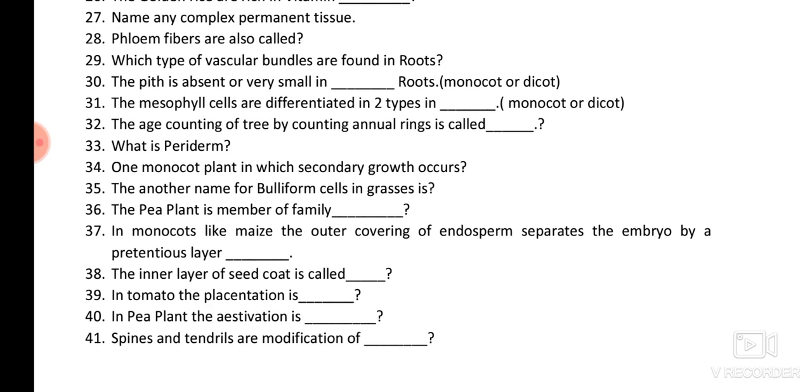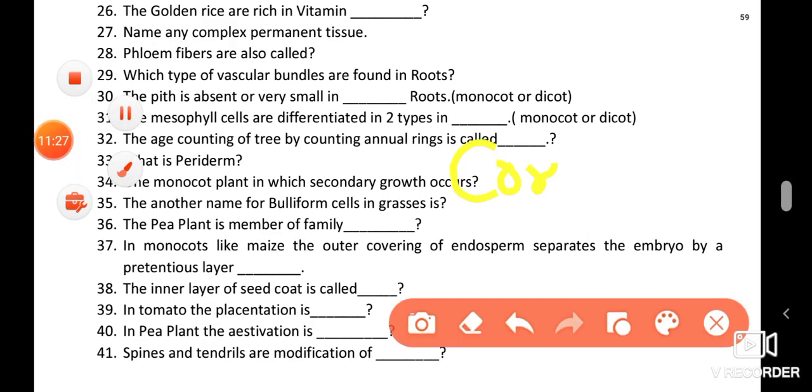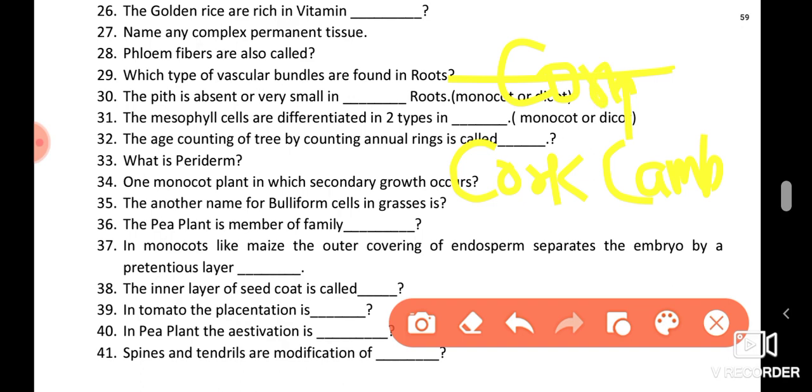Okay, whenever the plant undergoes secondary growth, the old epidermis gets ruptured and is replaced by a secondary meristem, the cork cambium, which is also called phellogen. Please pay attention, that is called cork cambium or phellogen. This divides to form cork cells on the upper side, and secondary cortex or phelloderm on the lower side.